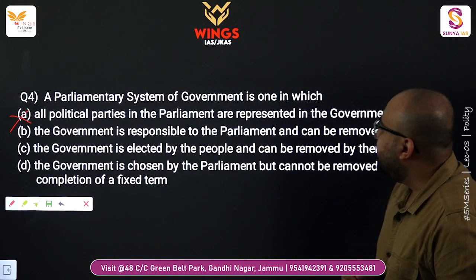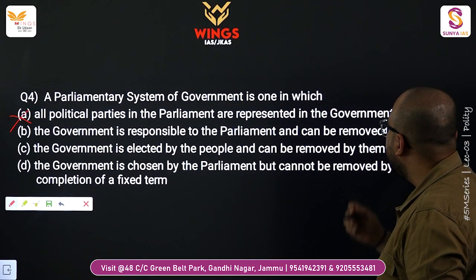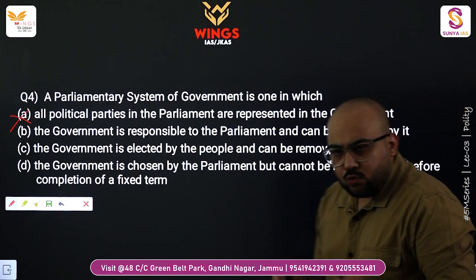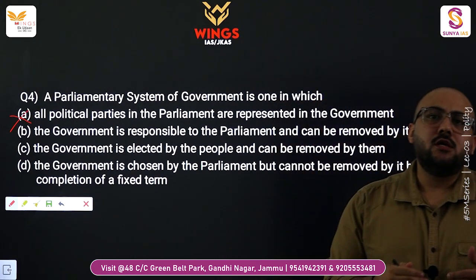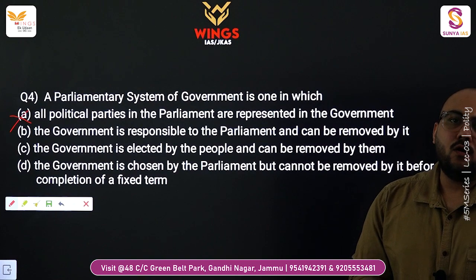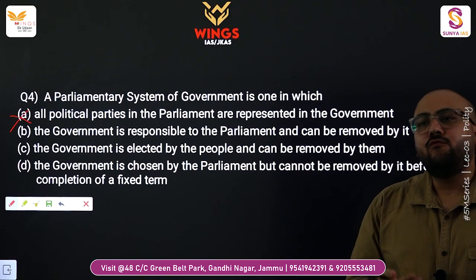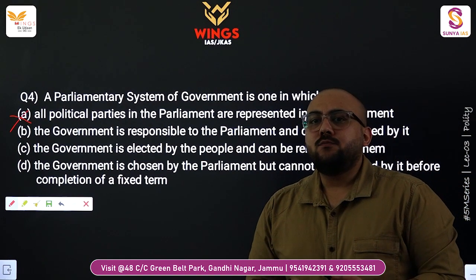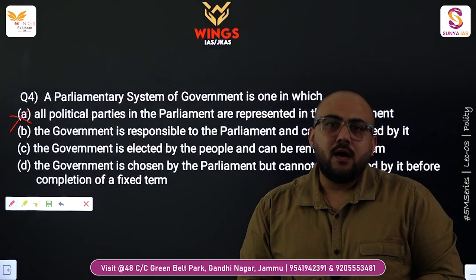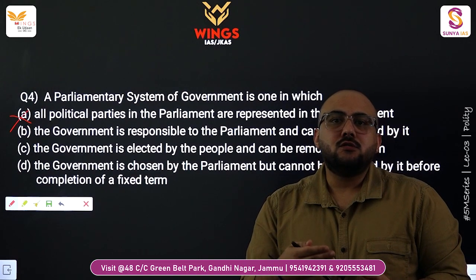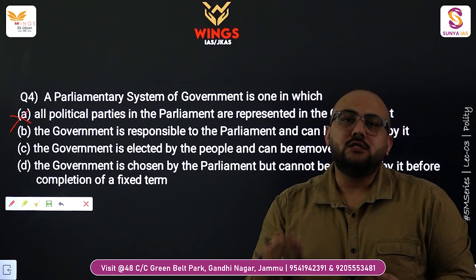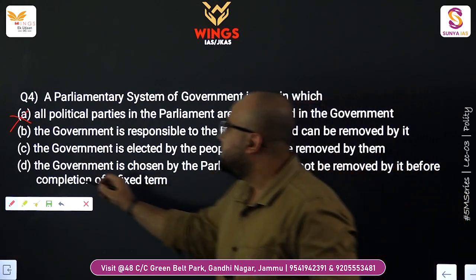Option B, the government is responsible to the parliament and can be removed by it. The Council of Ministers, which actually forms the government, is responsible to the Lok Sabha, and a vote of no confidence can be moved in the Lok Sabha. If the vote of no confidence is passed, the government has to resign. So option B is the right answer.